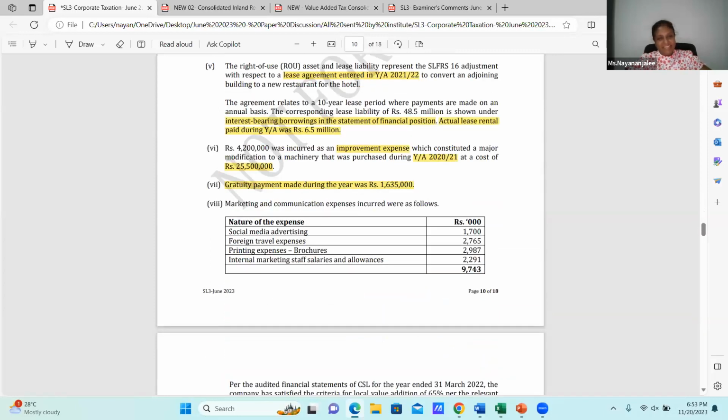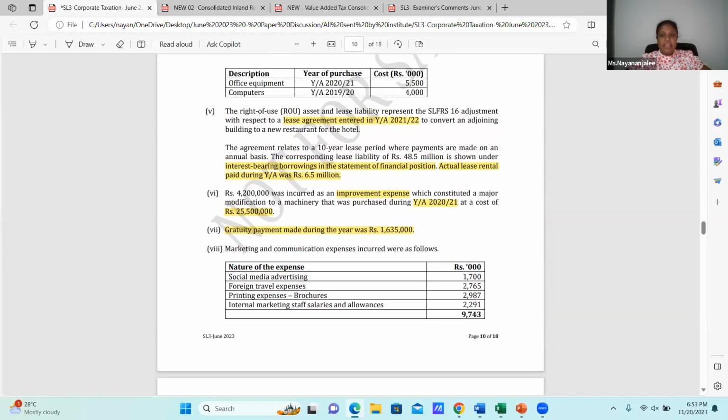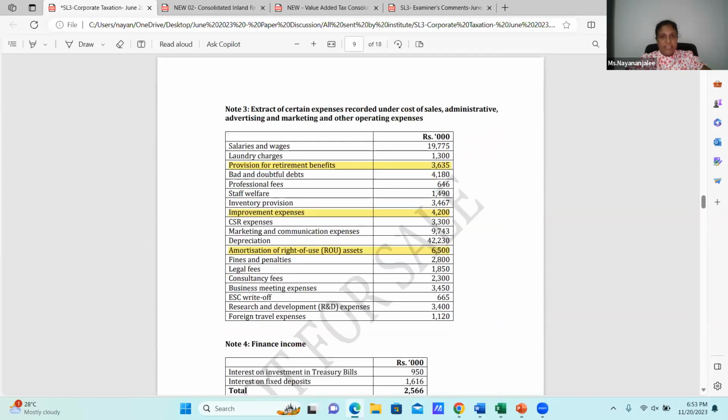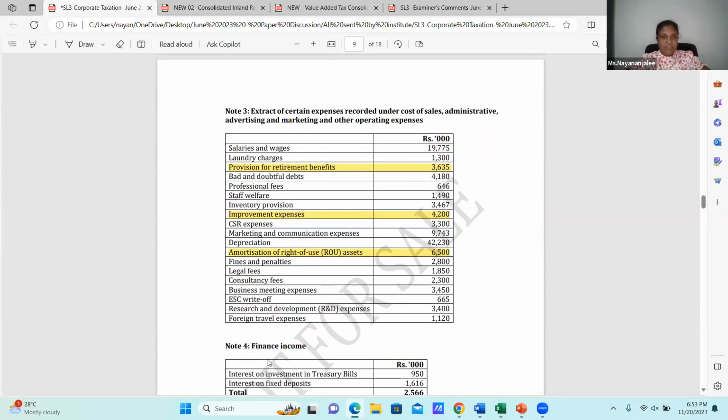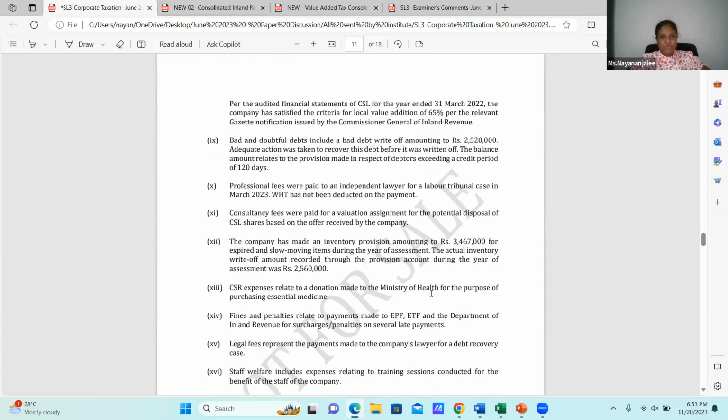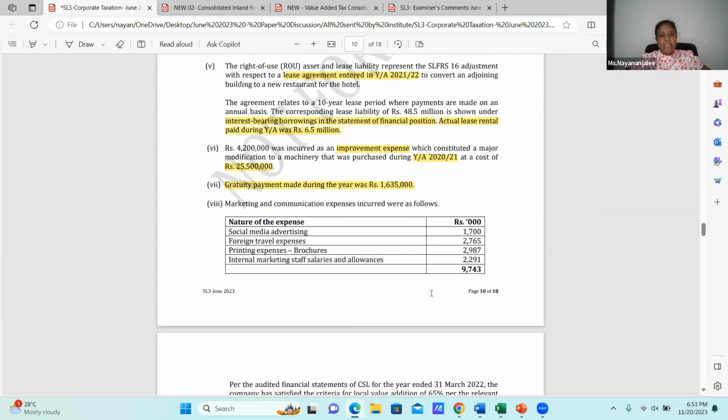Markup expenditure. Marketing and communication expenses incurred were as follows. Then this 9,743,000, it was in here. We are adjusting to that, which is markup expenses, marketing and communication expenses. Okay. What it has given in the detailed note, nature of expense and the amount. Social media advertising, obviously, you can deduct. It's already deducted from your PBT.